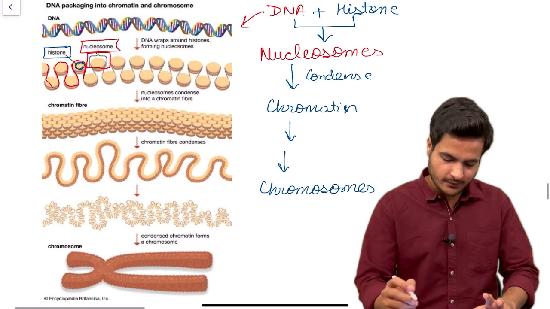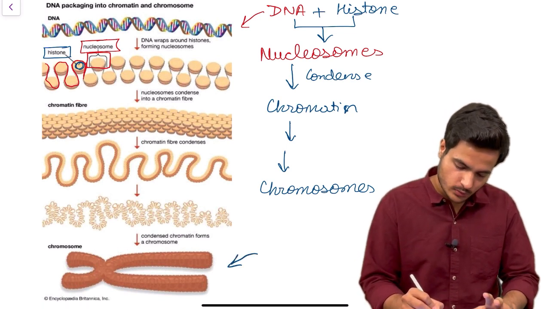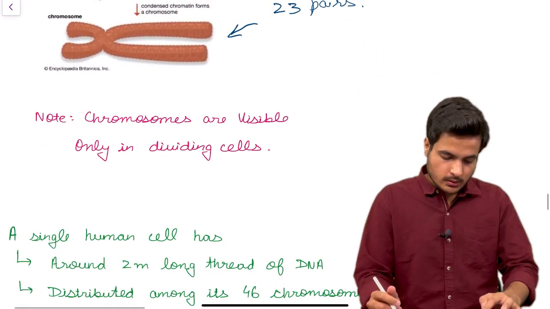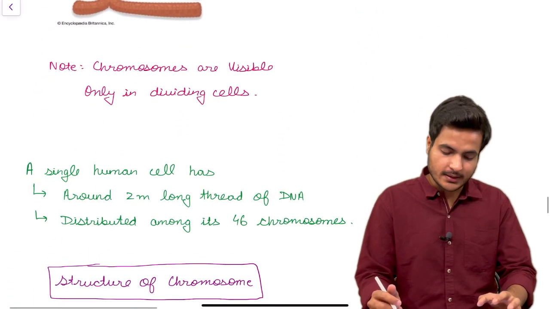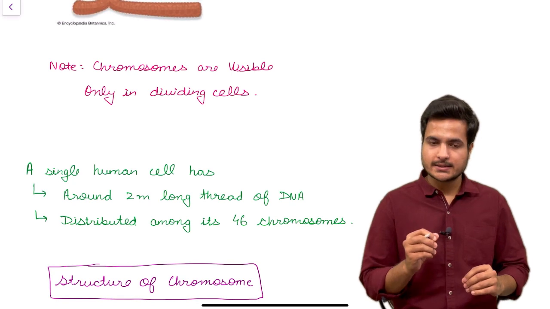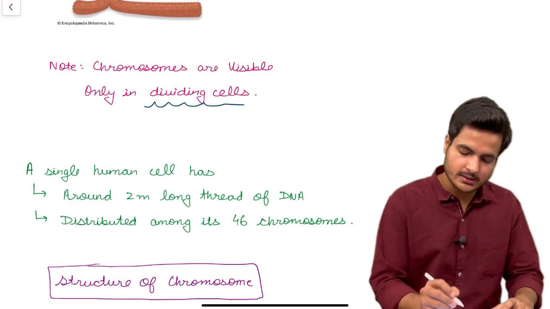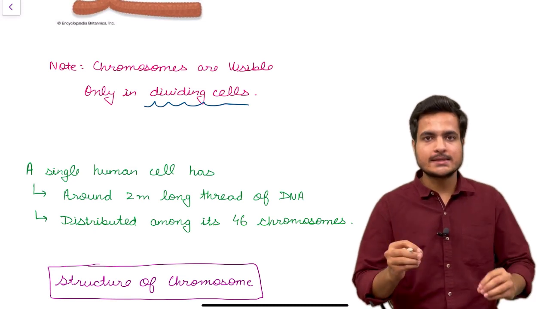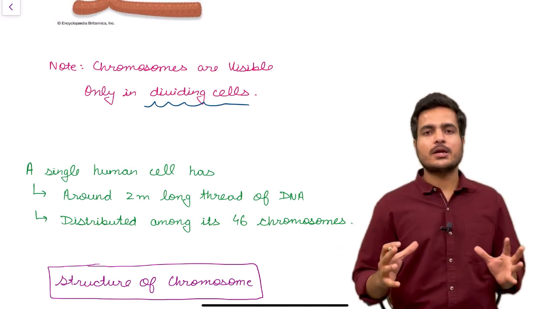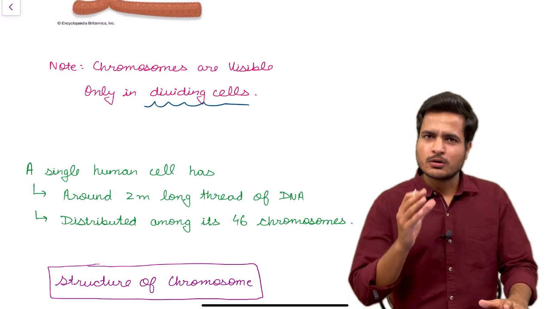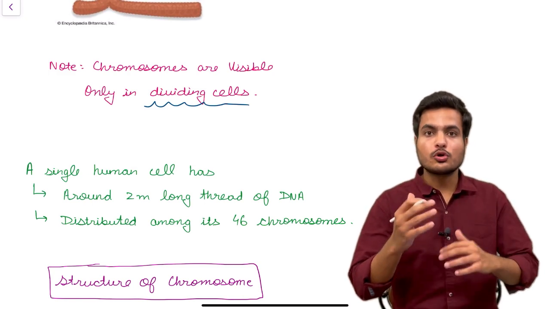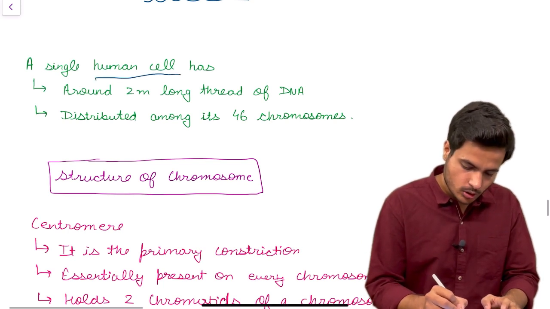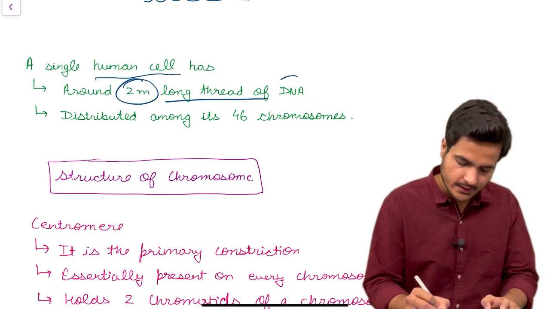And you need to remember that a human cell has 23 pairs of chromosomes. Now one more important thing, that chromosomes are visible only in dividing cells. If the cell is dividing, then only you can see the chromosomes. Otherwise, in a non-dividing cell, you only see chromatin, that is an elaborate widespread network of nucleoprotein fibers. A single human cell has around 2-meter long thread of DNA.